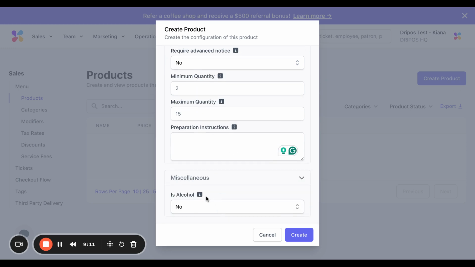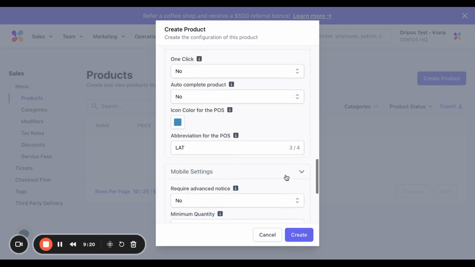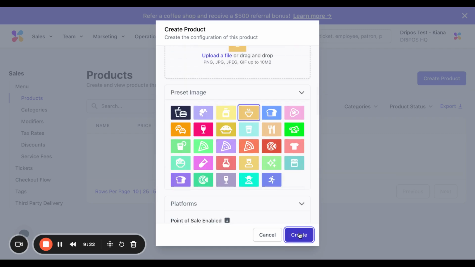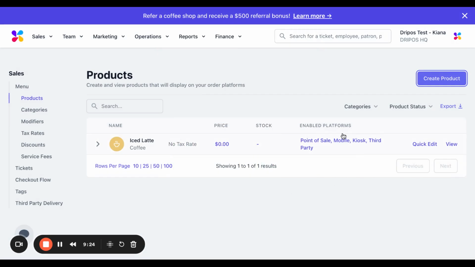Moving on to miscellaneous. If this product contains alcohol, you can mark it as such here. This one doesn't, so I'm going to leave this blank. And then there we have it. Let's go ahead and click create. And now we have our very first product.